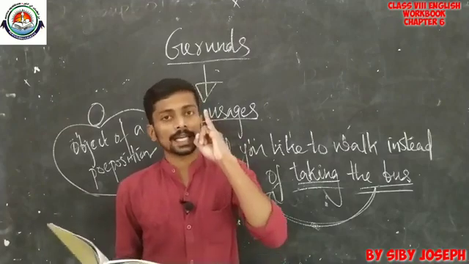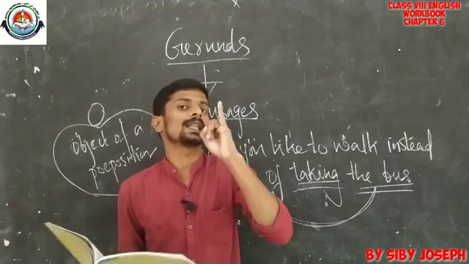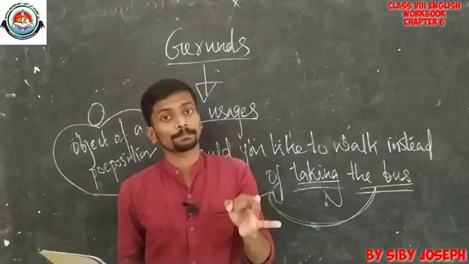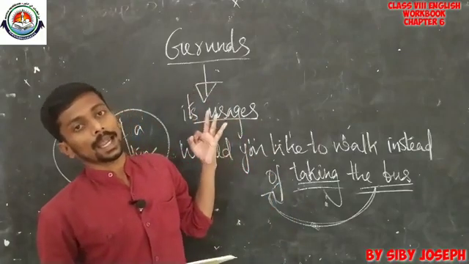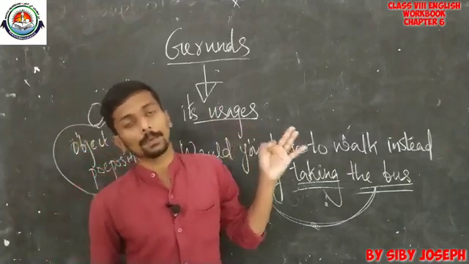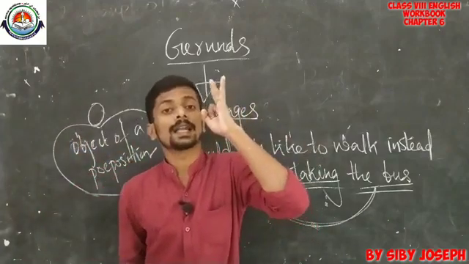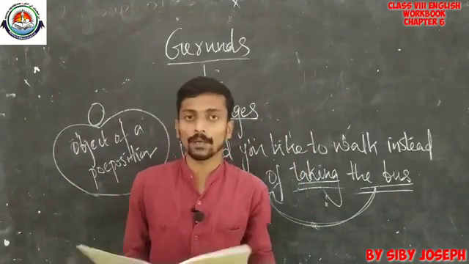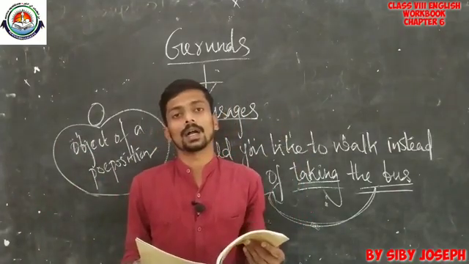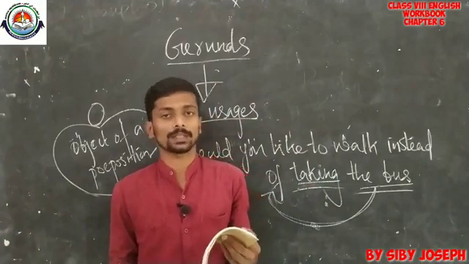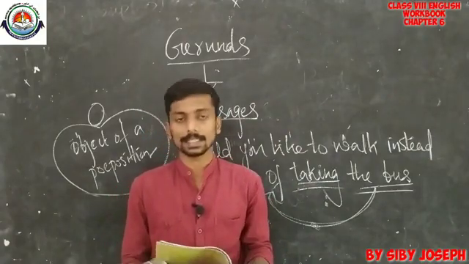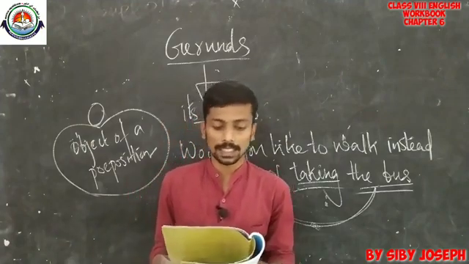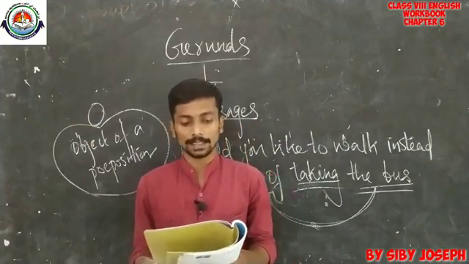A gerund can be a subject of a sentence, a subject complement, an object of a preposition, and a gerund can be substituted with a pronoun. So these are the things you have to get familiar with. Now we can go to discuss the other exercises. Take page number 67. Here we are going to discuss the remaining exercises.